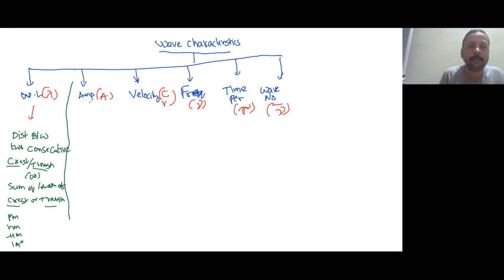Okay. Next, amplitude. Amplitude is the height of the crest, or otherwise, the depth of the trough. Amplitude is height of the crest or depth of the trough. Understood? Let it be height, let it be depth, let it be distance. The units are going to be same.